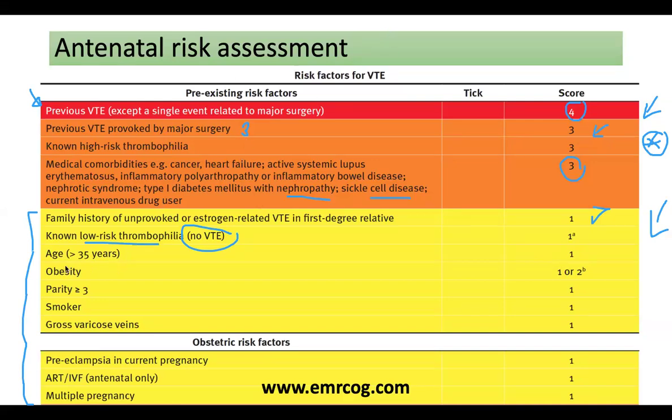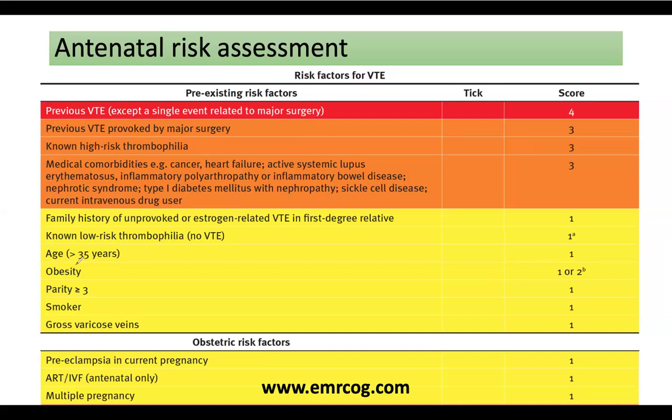Okay, so this is where the age is more than 35; 35 itself is not included. Obesity is considered as 1 or 2. Take care, very important: if the BMI is 30 or more, take 1, but if it is 40 or more, take 2. So morbid obesity is 2 in the risk factors. And this is fixed for the antenatal and the postnatal, so be careful of the obesity.